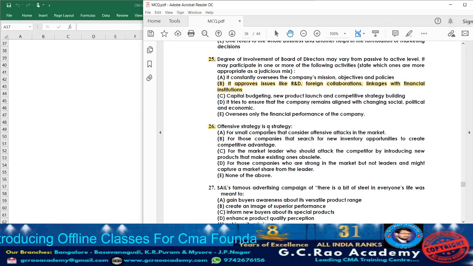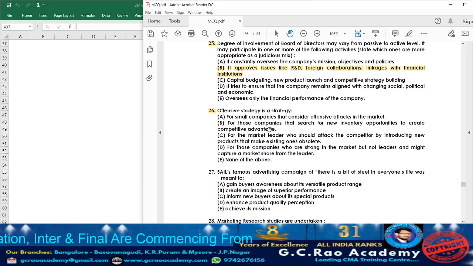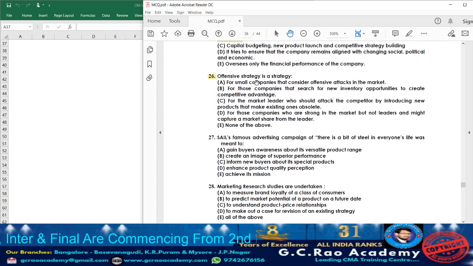For example, if a particular organization is usually investing in research and development or in technology so as to meet the high competition in the market, that strategy we are going to call offensive strategy. Now let us go through the options they have provided. Option A, for small companies that consider offensive attacks in the market.